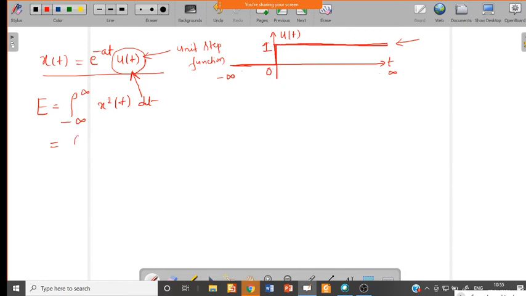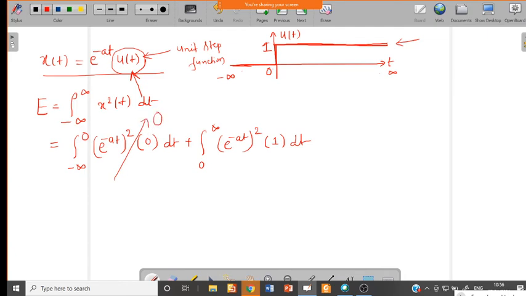So we can write it like this: from minus infinity to 0, e power minus a t whole square into u of t, which is 0. And from 0 to infinity, e power minus a t whole square into the unit step amplitude 1, into dt. The first part will not exist because anything multiplied by 0 is 0.